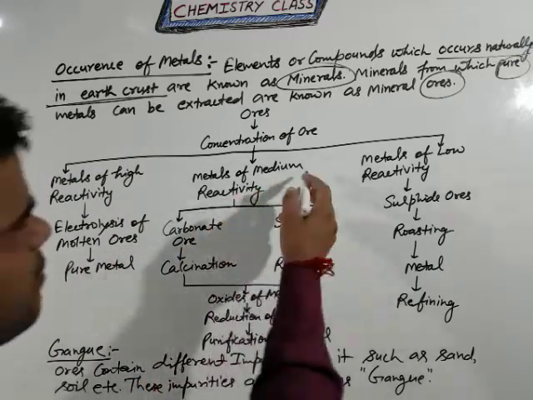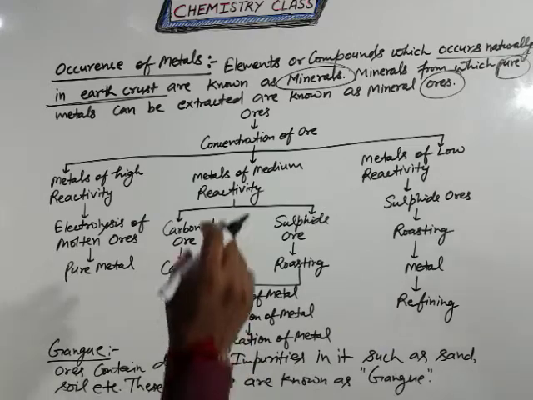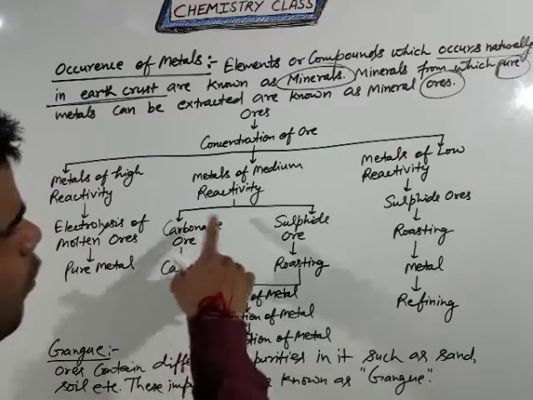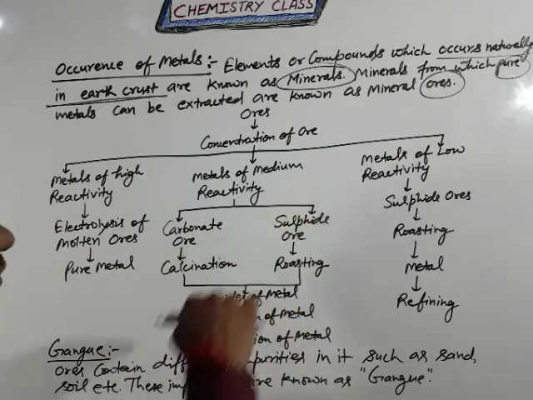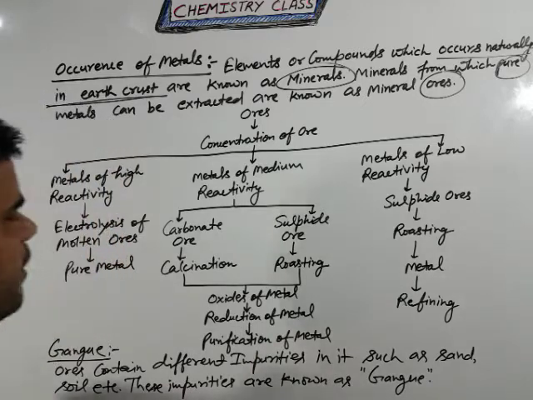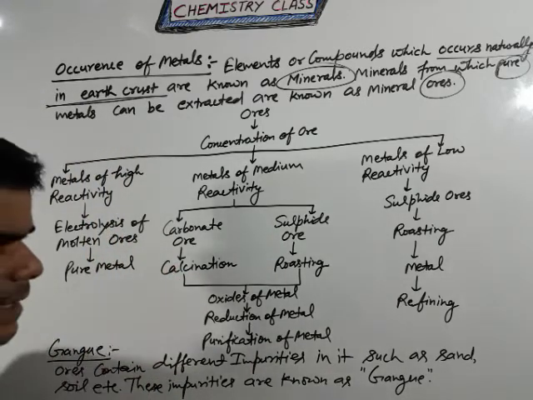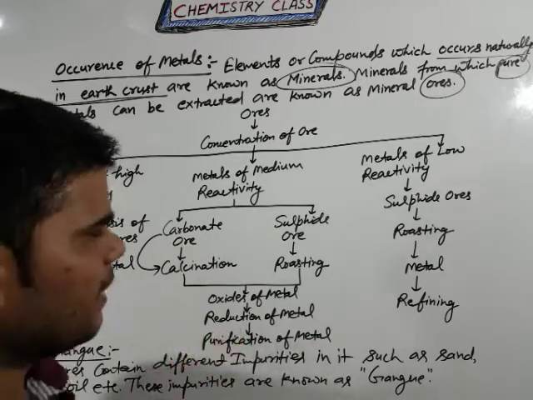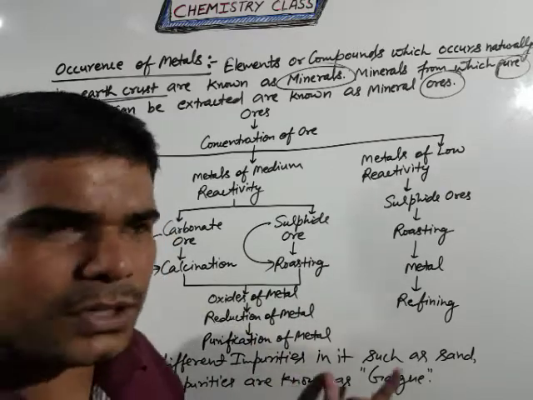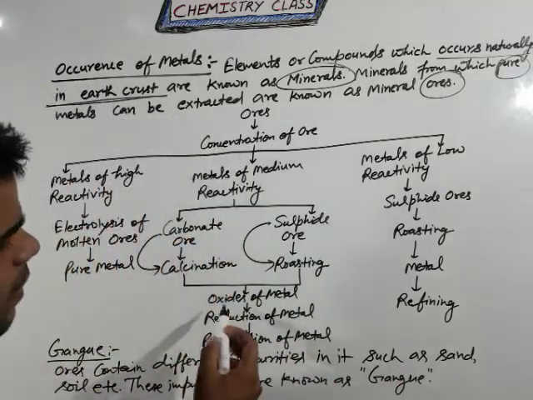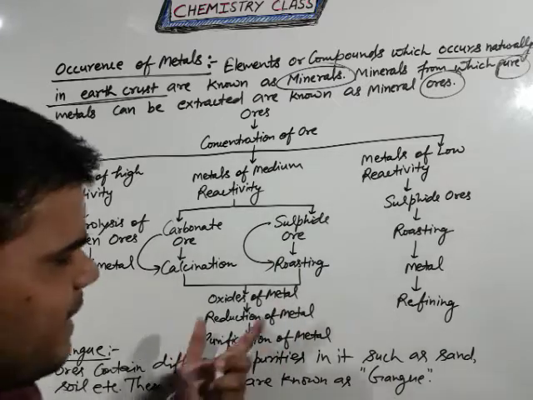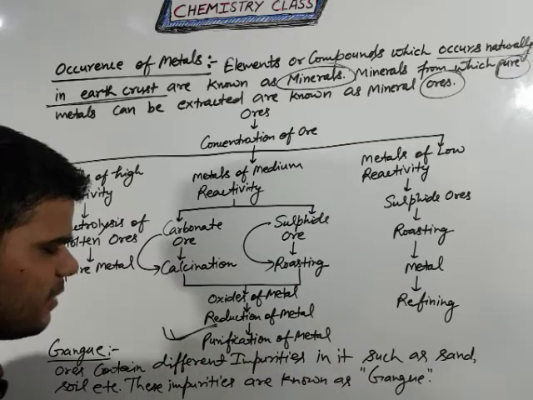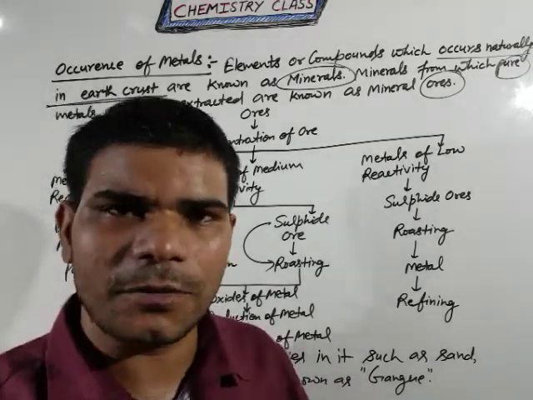Now come to the metals of medium reactivity. Medium reactivity elements show two criteria. If the ores have carbonate or sulfide impurity, then we follow calcination and roasting. For the carbonate ores we follow only calcination, and the sulfide ores follow roasting. But the main target is that first you convert into the metal oxides, and after that reduction of this metal, then finally you will get the purification of metal, that means pure metals.